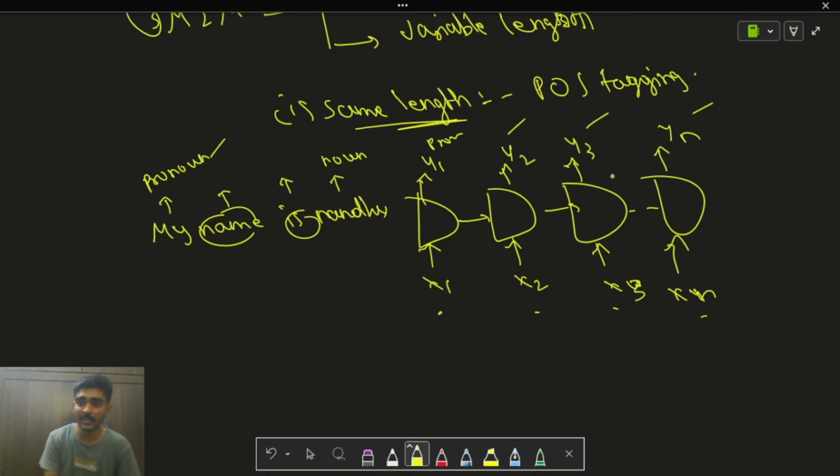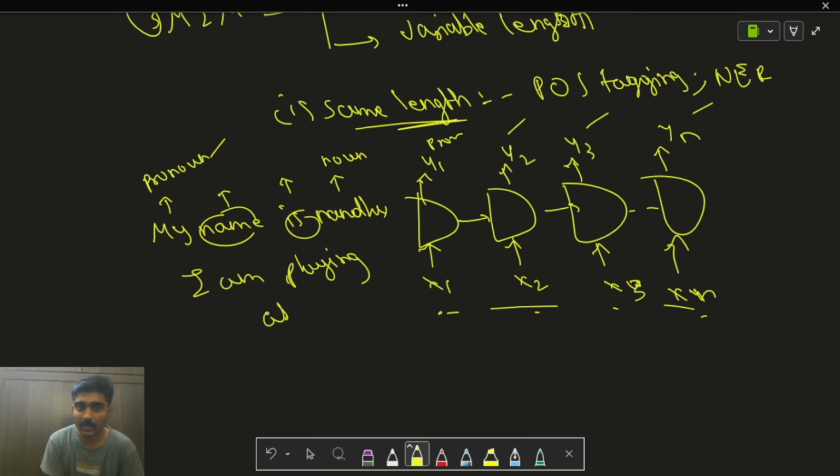So the second best example here is named entity recognition. We'll be just naming the entities in our sequence. So what we'll be doing here, we'll be sending the entire sequence over here. Let's say I'm playing cricket at Dubai.